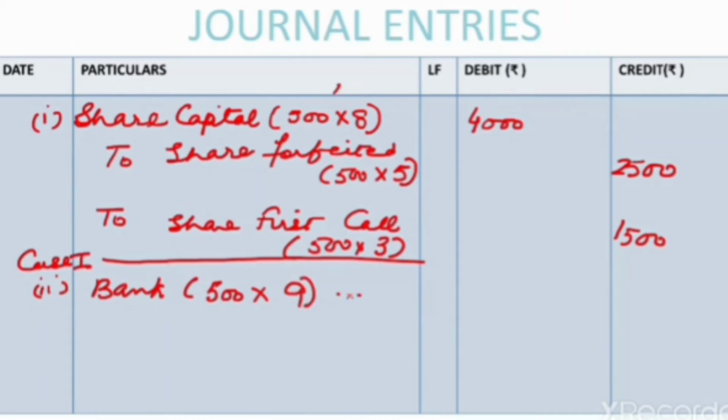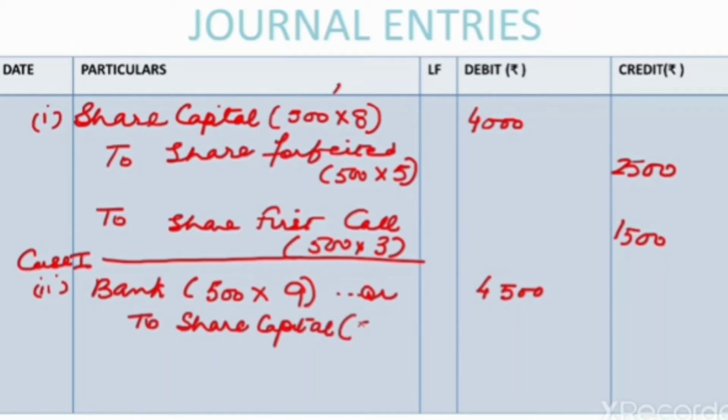So what will come here in the bank column? And the paid up amount that is given is 8 rupees.